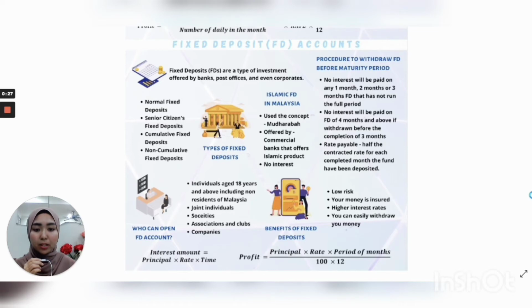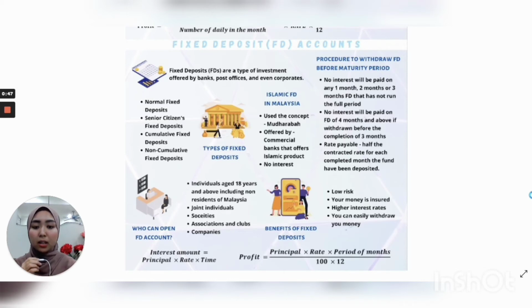The fixed period can be 1, 2, 3, or 60 months. The interest is fixed at the time the deposit is taken. The interest rate for more than 12 months can be negotiated between customer and the bank. Banks are allowed to accept deposits of any amount for time deposit except for time deposits of 1 month.